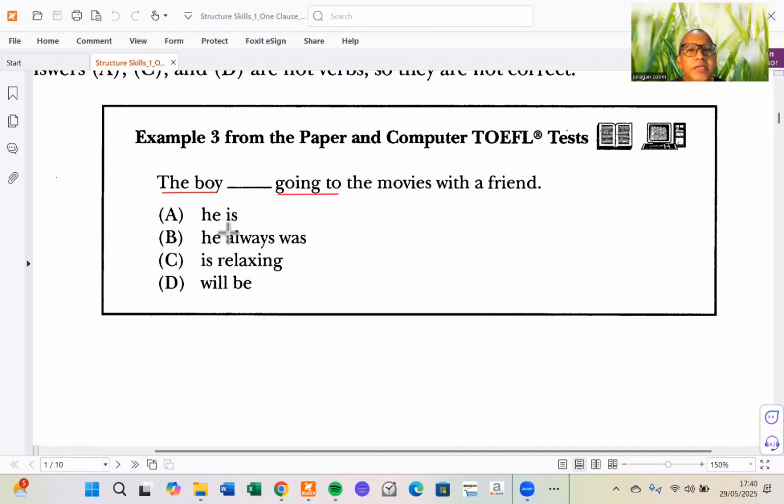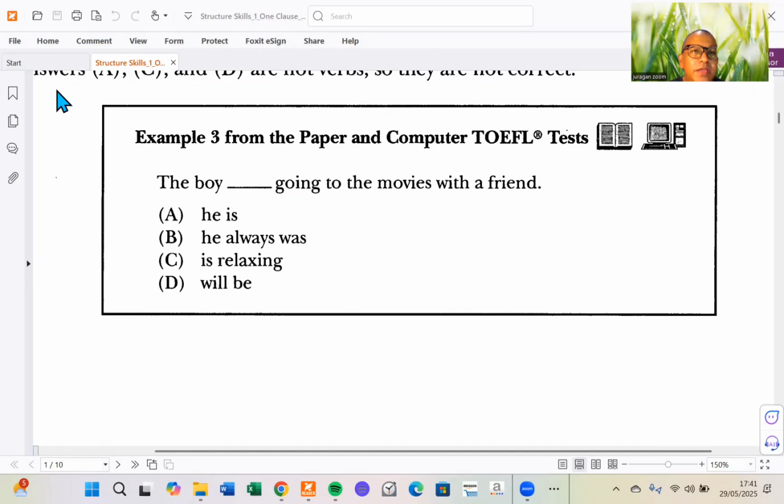How about C? What do you think? The boy is relaxing going to. Doesn't it sound weird? Because you have relaxing and going. And of course that doesn't make sense. So the best answer in this context is D. Option D is the best: the boy will be going to the movies with a friend. Okay, that's it.